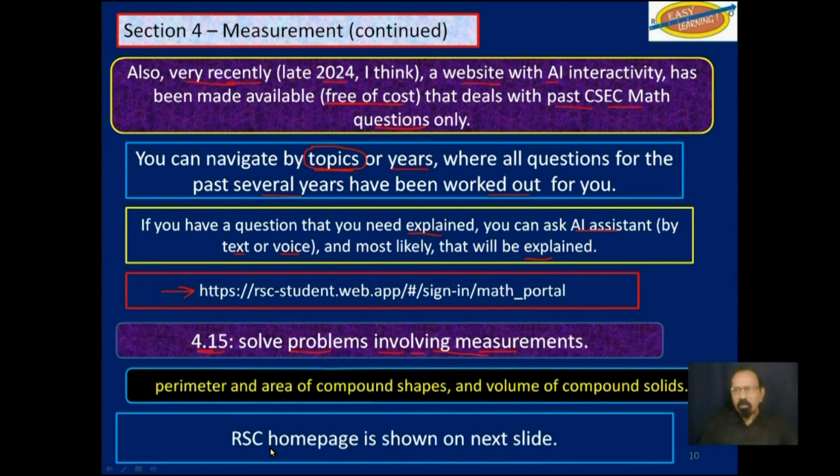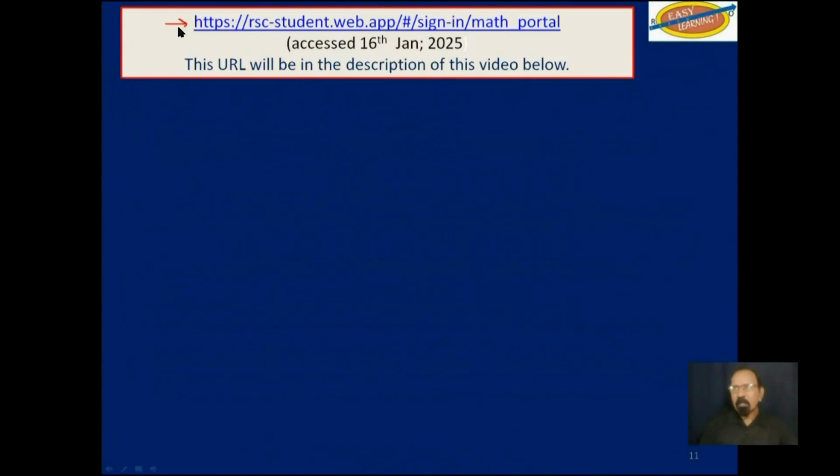The home page for that website, RSC, is shown on the next slide. That, as I said, is the URL. I will list that URL in the description of this video below. So all you would have to do is click on the URL and you will be redirected to this site.